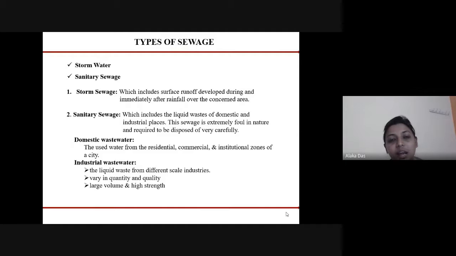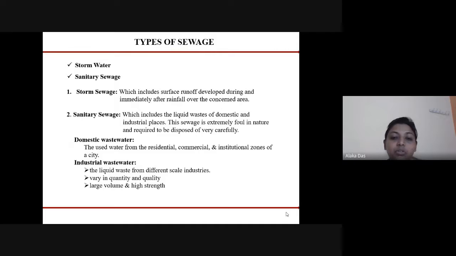Sanitary sewage is classified into domestic wastewater and industrial wastewater. Domestic wastewater is the water coming out from the residential, commercial, and institutional zones of a city. And industrial wastewater comes from the different industries, and it varies in quantity and quality also, because it contains a large quantity of impurities.